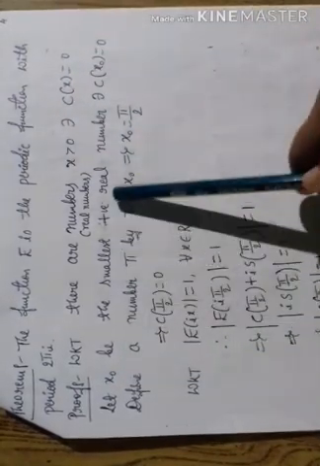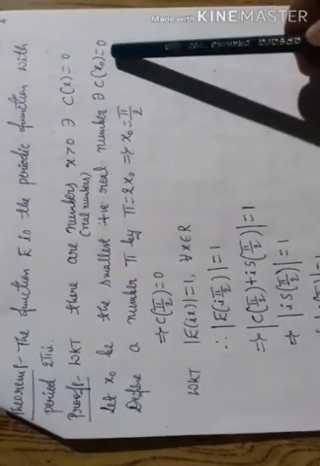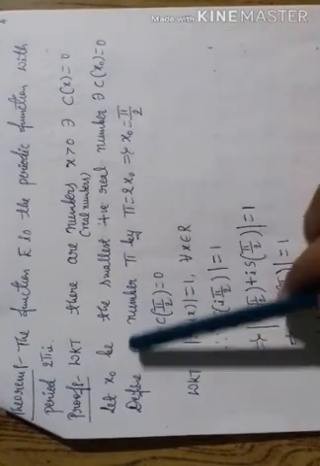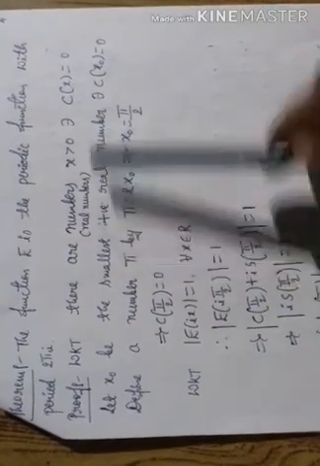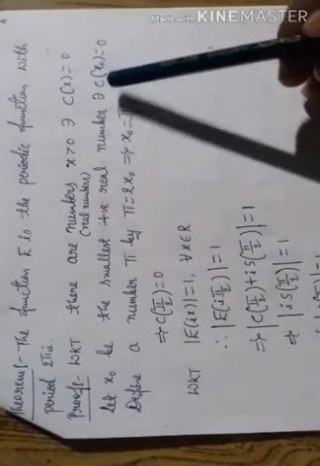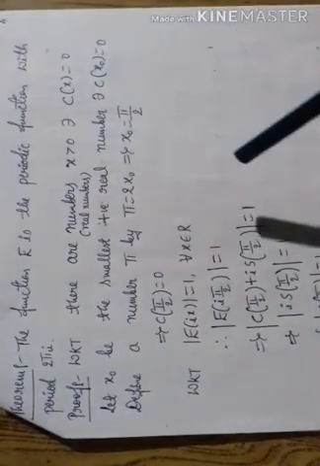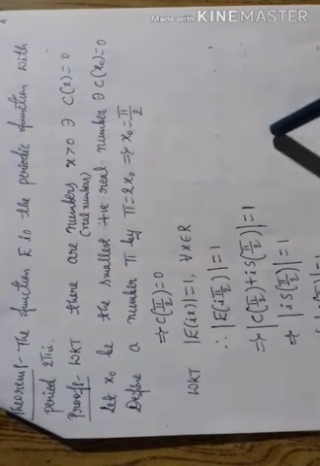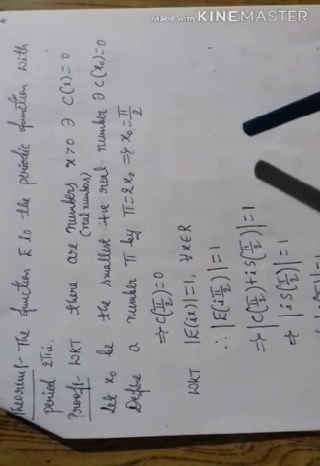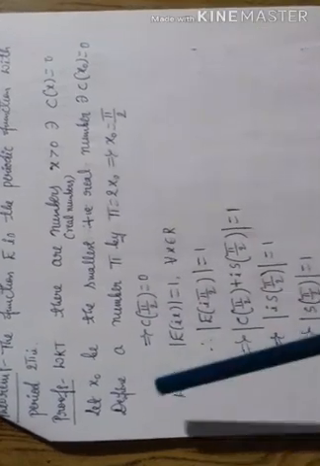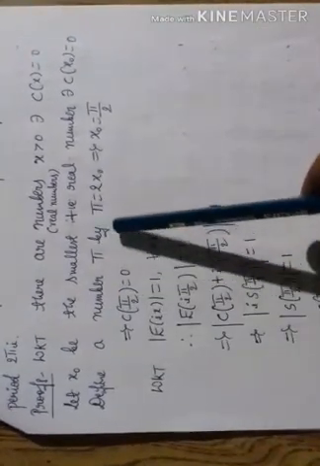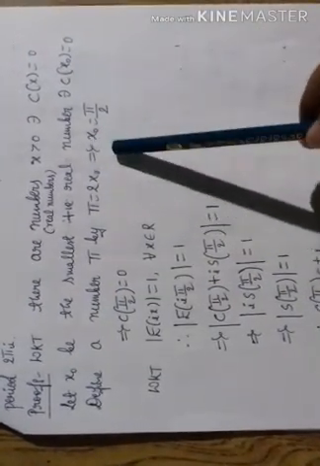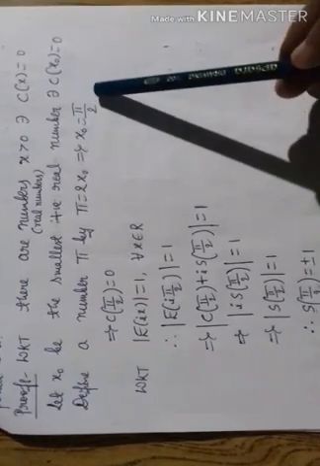From the previous theorem, let x naught be the smallest positive real number such that c of x naught is equal to 0. x naught is the smallest number satisfying this condition. If we found any positive real number smaller than x naught, that value would not be equal to 0. Define a number pi by pi by 2 is equal to x0. This implies x0 is equal to pi by 2.